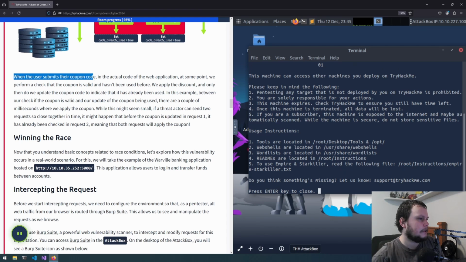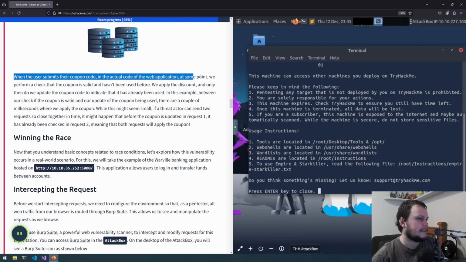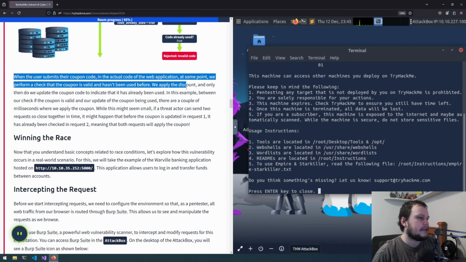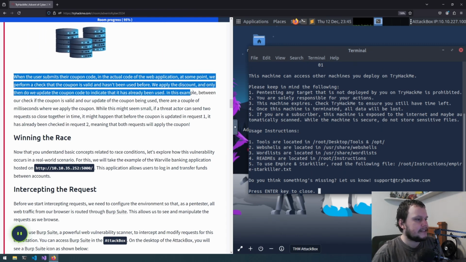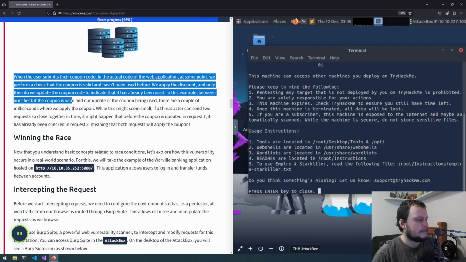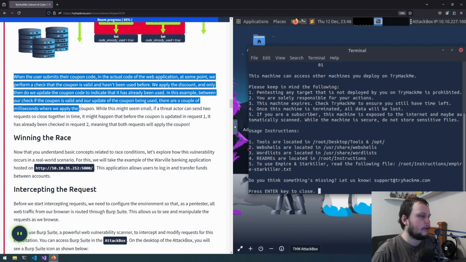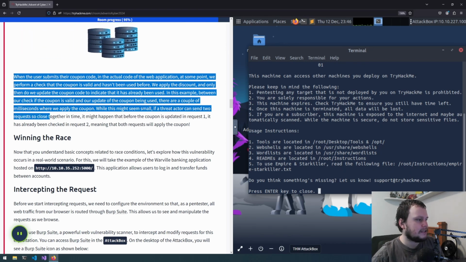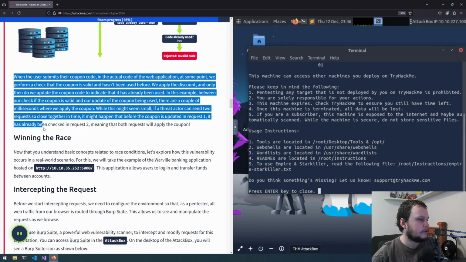When the user submits their coupon, in the actual code of the web application, at some point we perform a check that the coupon is valid and hasn't been used before. We apply the discount and only then do we update the coupon code to indicate that it has already been used. In this example, between our check if the coupon is valid and our update of the coupon being used, there are a couple of milliseconds where we apply the coupon. While this might seem small, if a threat actor can send 2 requests so close in line, it might happen that before the coupon is updated in request 1, it has already been checked in request 2, meaning that both requests will apply the coupon.